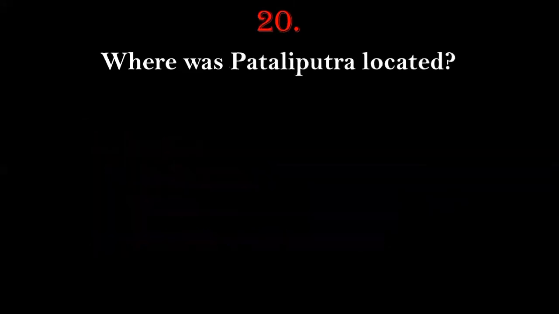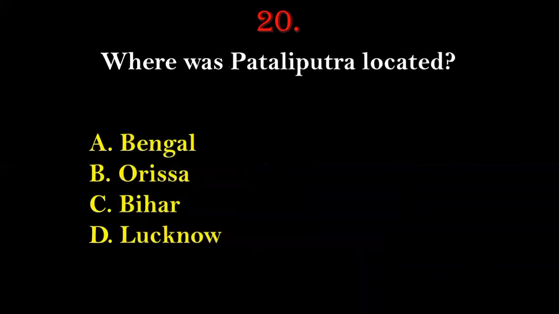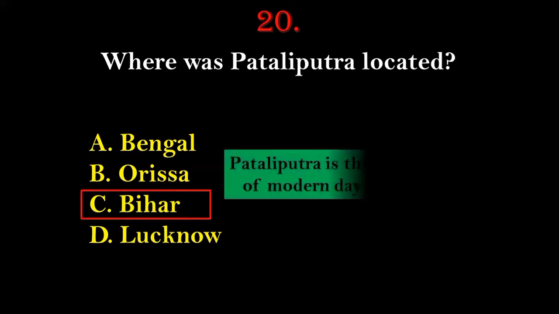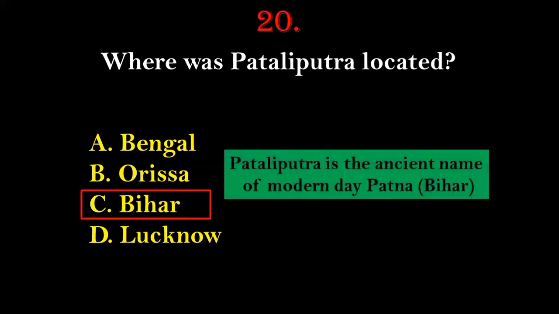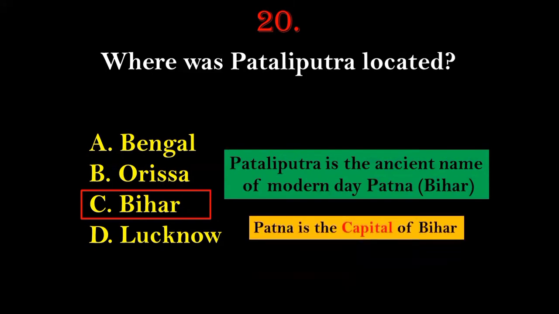The next question and the last question for today, question number 20. Where was Patliputra located? Options given here are Bengal, Orissa, Bihar, and Lucknow. And the right answer for this will be option number C, that is Bihar. We should keep in mind that Patliputra is the ancient name of modern day Patna, and this Patna is the present capital of Bihar.